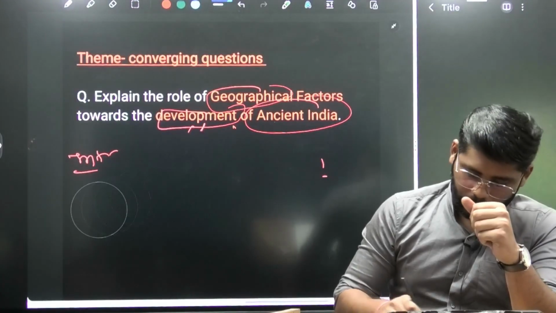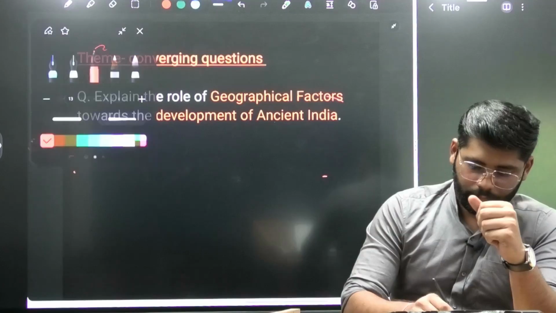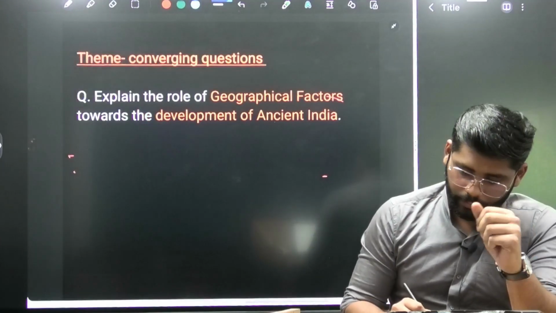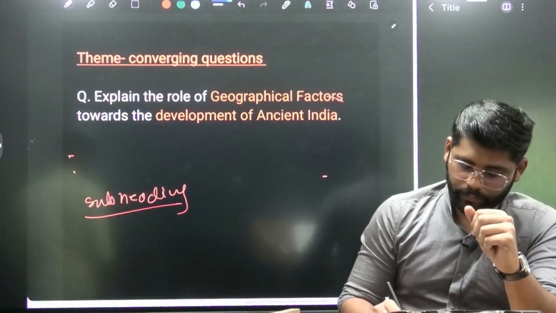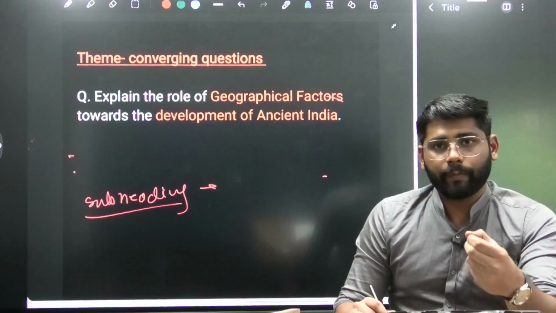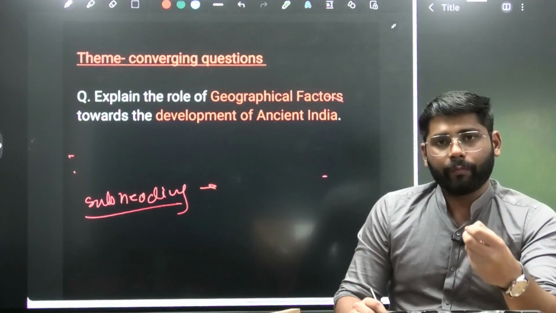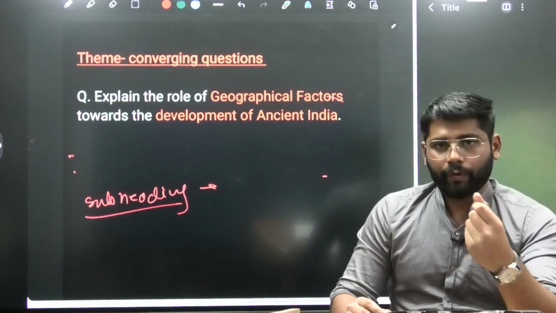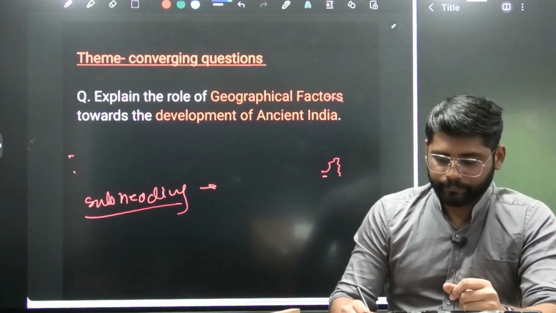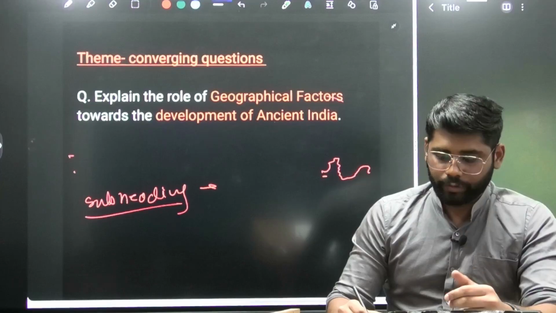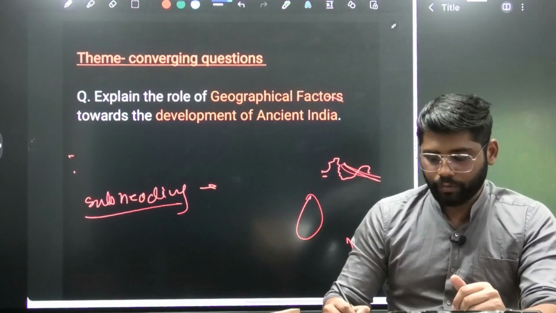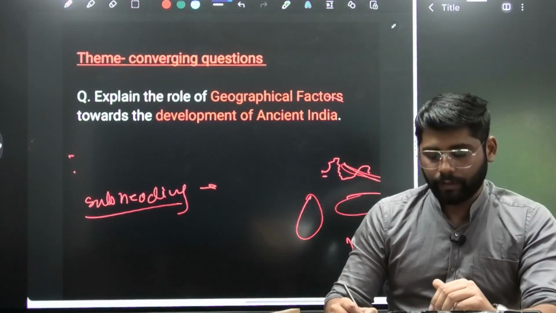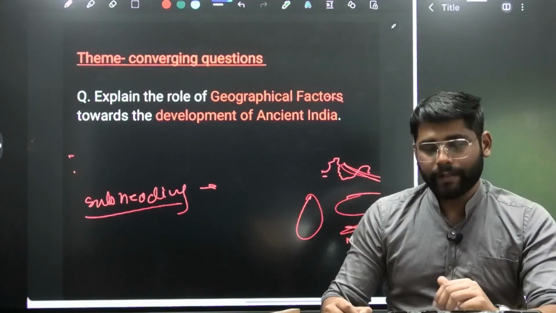So as we have written the introduction, then the subheading would be the major geographical factors that helped the development of ancient India in the following way. Before going to that, we can draw the map of India here and show the major geographical factors, that is the Himalayas, the Thar desert and the ocean. Also we can show the Ganga plain, and the Vindhya is in the middle.